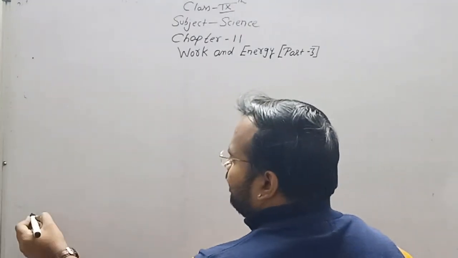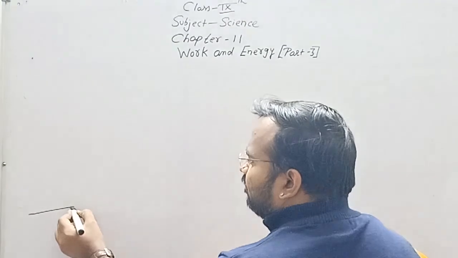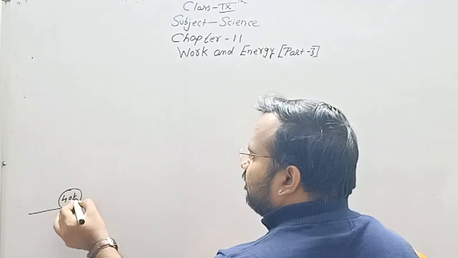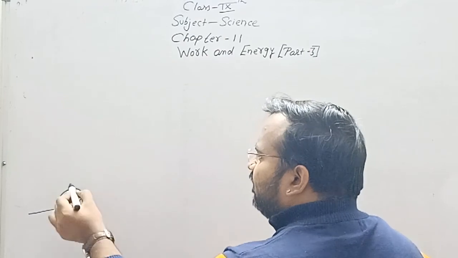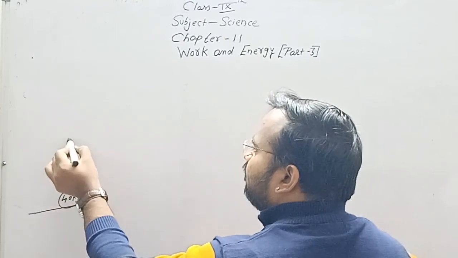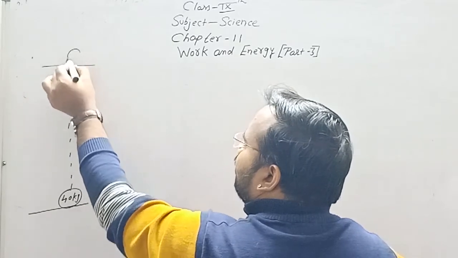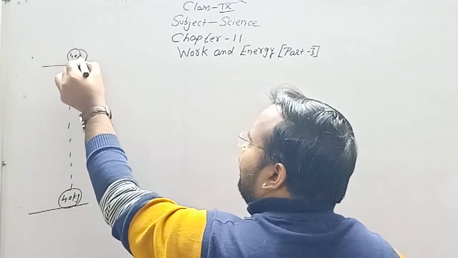First, for example, I have an object of mass 40 kg, and it is raised to a height of 90 meter.